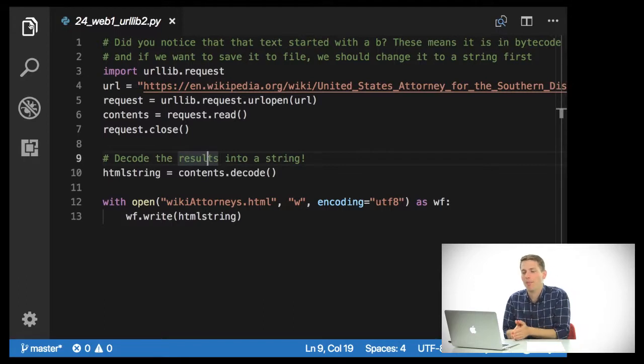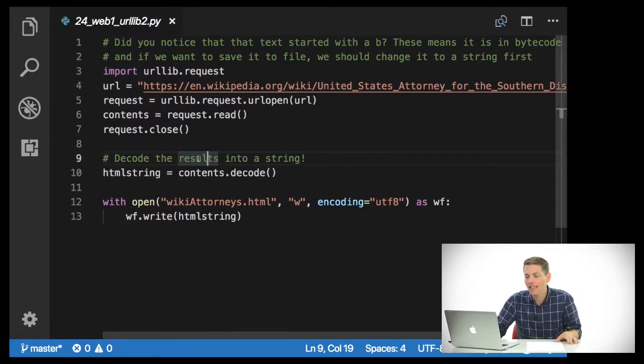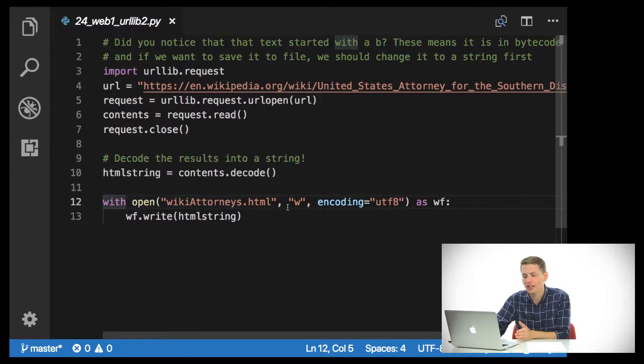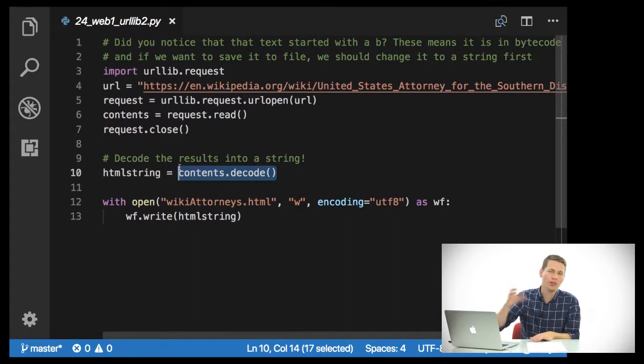So to save this web page to file, I need to do the exact same thing, but I need to decode the results into a string to save it to file. So I'll just say with open wikiattorneys.html, write, encoding equals UTF-8 as wf, wf.write HTML string. Okay? So this is really the only thing we haven't seen before. We're turning it from bytecode into a string.